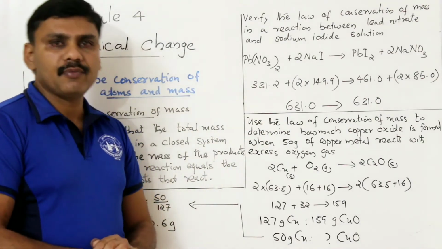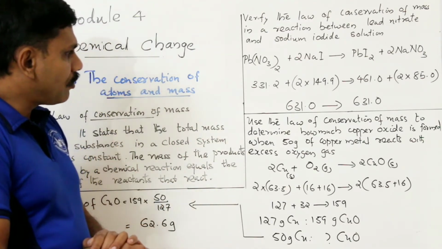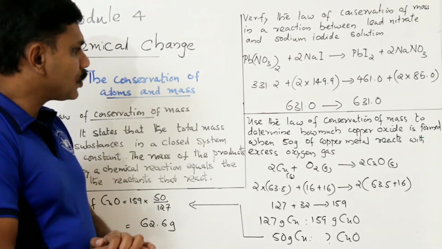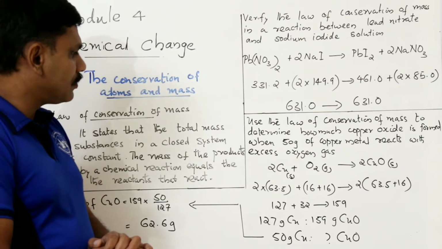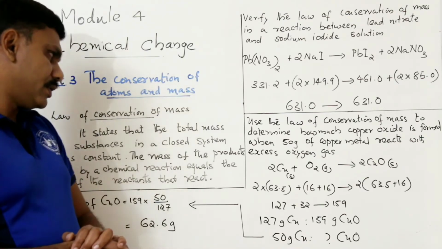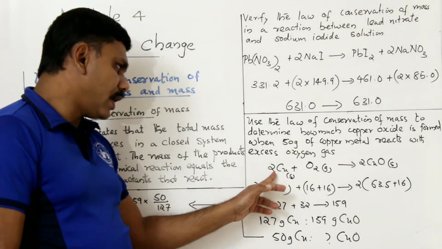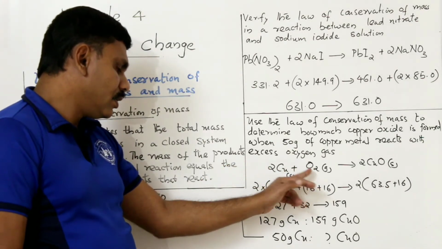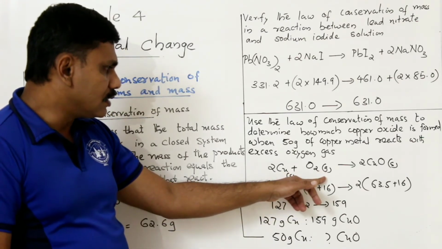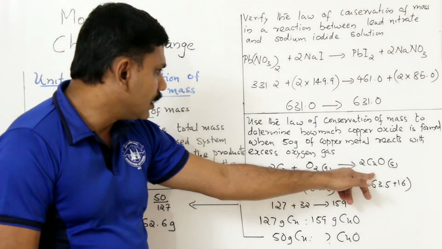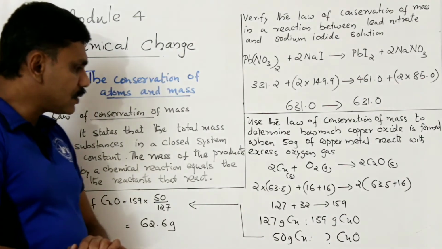Another problem: use the law of conservation of mass to determine how much copper oxide is formed when 50 gram of copper metal reacts with excess oxygen gas. So first we are writing the balanced equation. Copper is reacting with oxygen gas. Copper is in the solid state, oxygen is in the gaseous state. Then copper oxide is in the solid state. So this is the balanced equation: 2Cu plus O2 giving